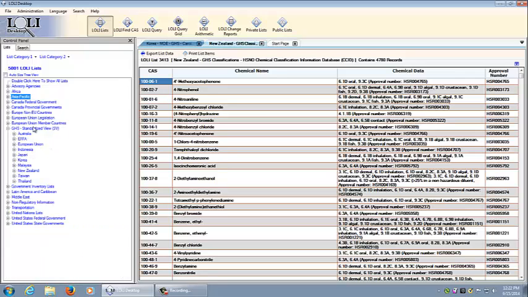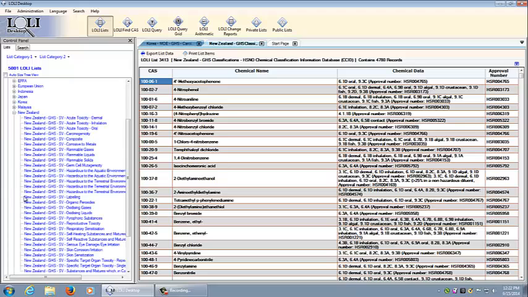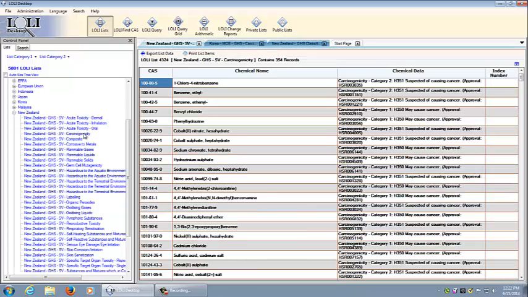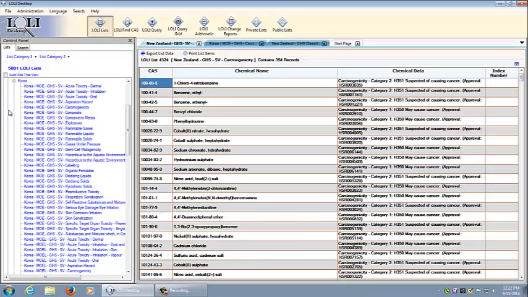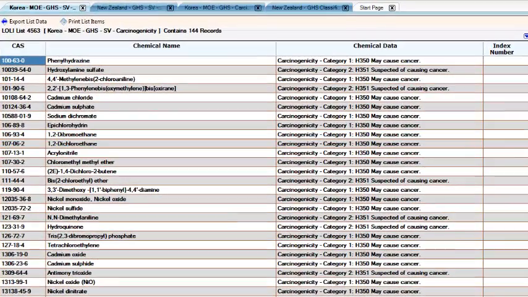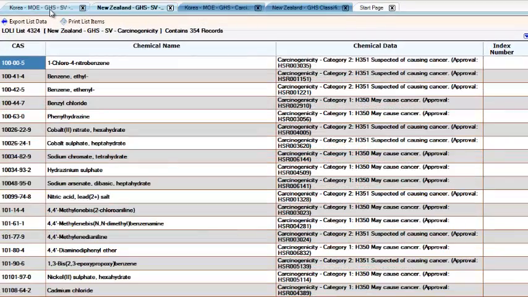So here you can see the GHS Standardized View. Under New Zealand, we can open it up for example, carcinogenicity. And under Korea, we can also open it up for carcinogenicity. And now you have the ability to compare much more easily the results for a published GHS classification, say for example Korea versus New Zealand.